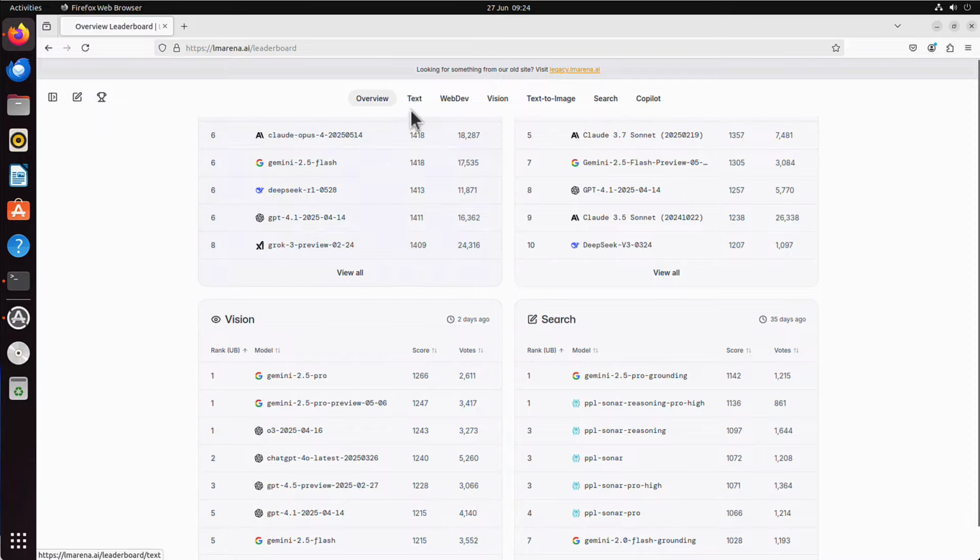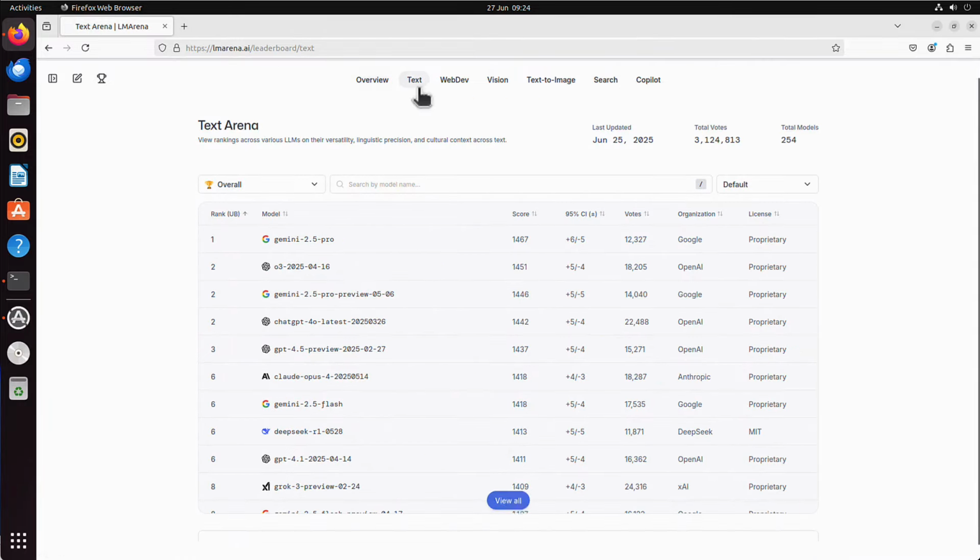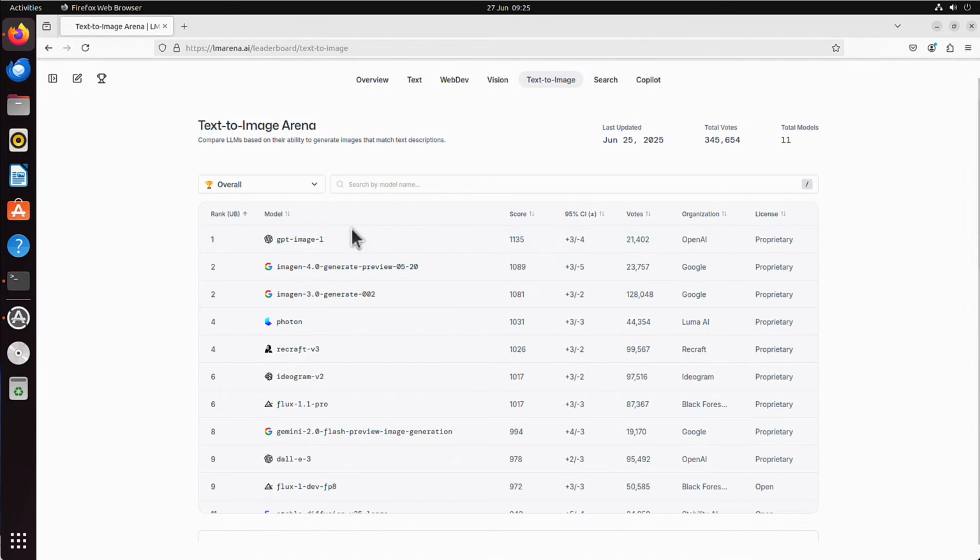You can also click those top sections, and it will show you only text, yes? And we can see that Gemini 2.5 Pro is the current leader in this section, and for text to image, GPT Image 1 currently. And when you use this website, you simply participate in that ranking. You have a say which AI model is, in your opinion, better than the other. So basically, you could say that you are an AI tester for LM Arena.